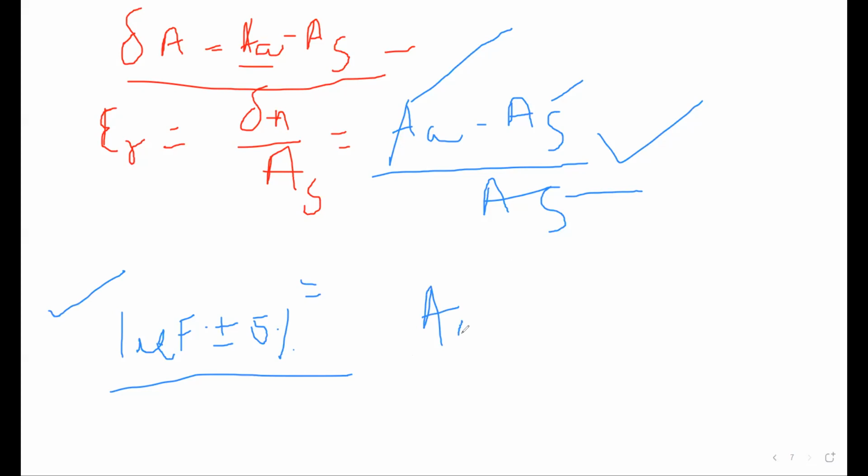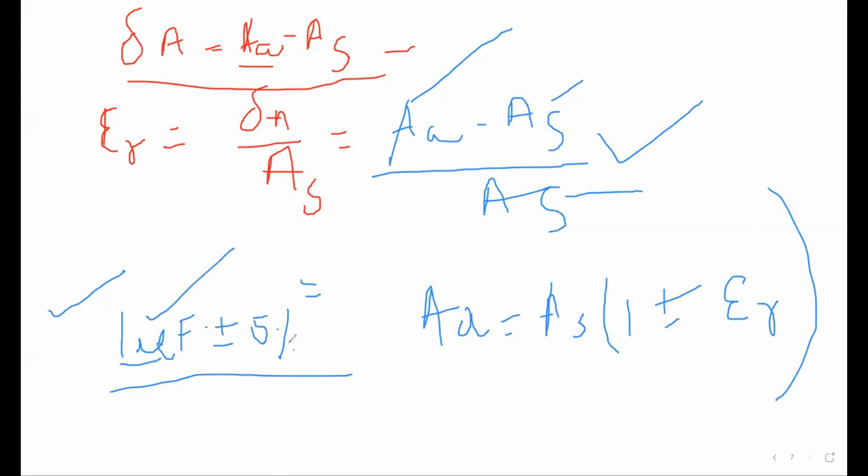This one: AA equals AS times 1 plus minus epsilon R, where epsilon R is the relative limiting error. You know all the values. AS is 1 microfarad, and this epsilon R is 5%.